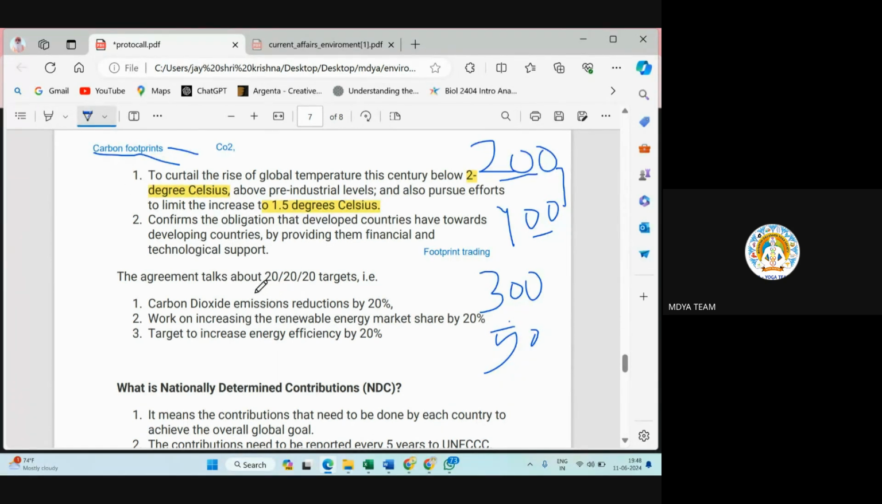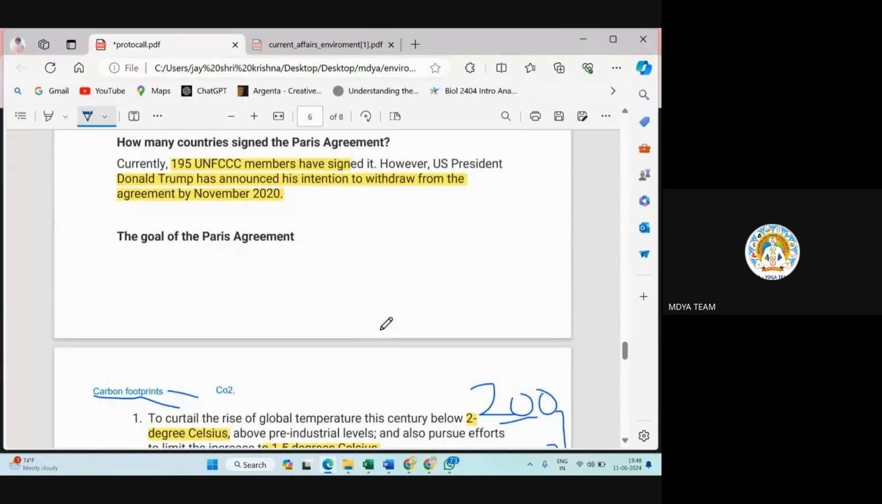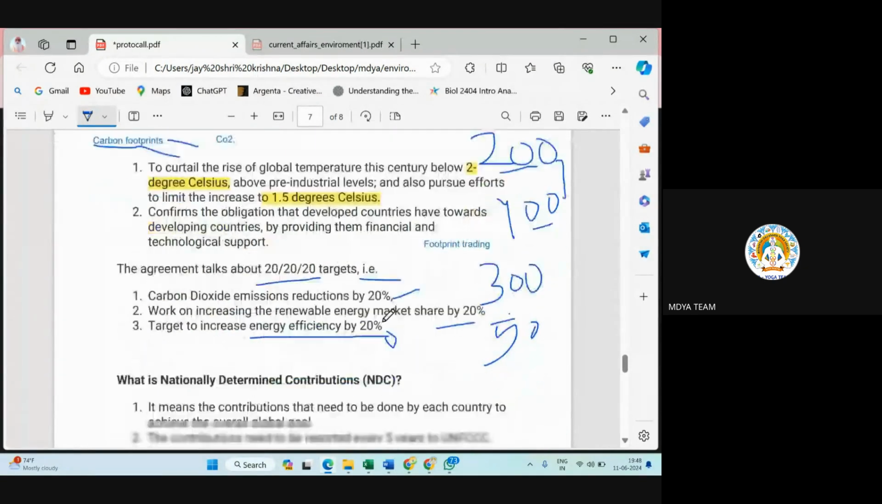So the 2020 target was there: carbon dioxide emission reduction by 20%, work on increasing the renewable energy market by 20%, and increase energy efficiency by 20%. Energy efficiency means how you are using energy. So this 2020 target was also there in the COP21 Paris Agreement.